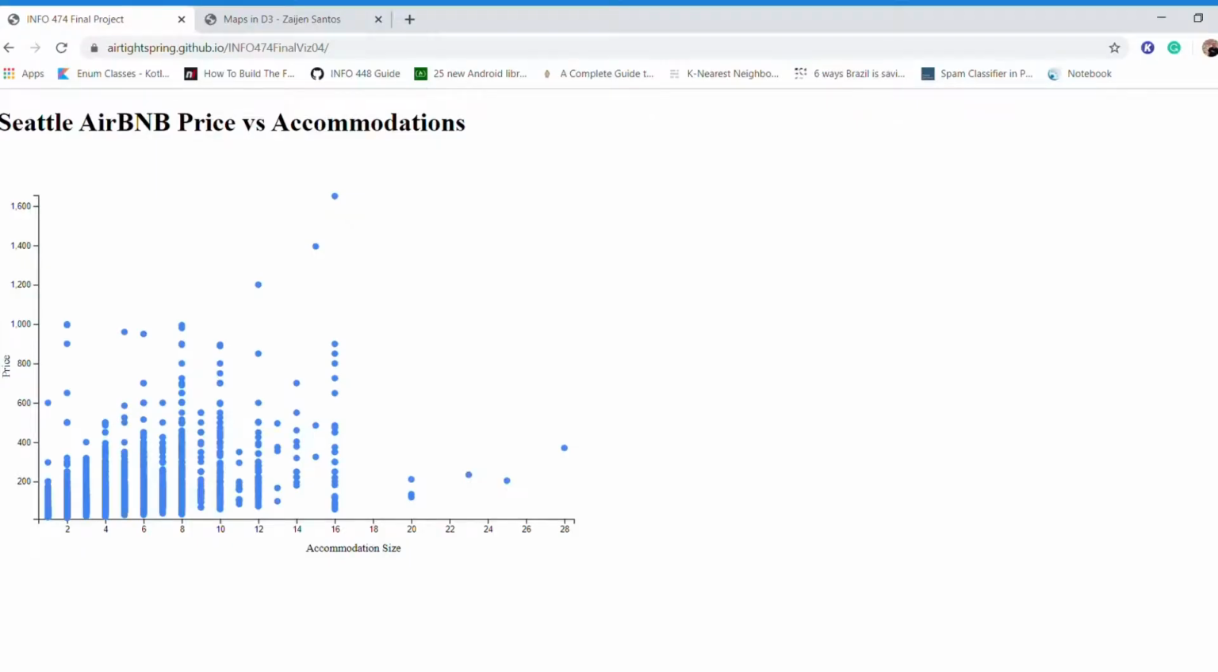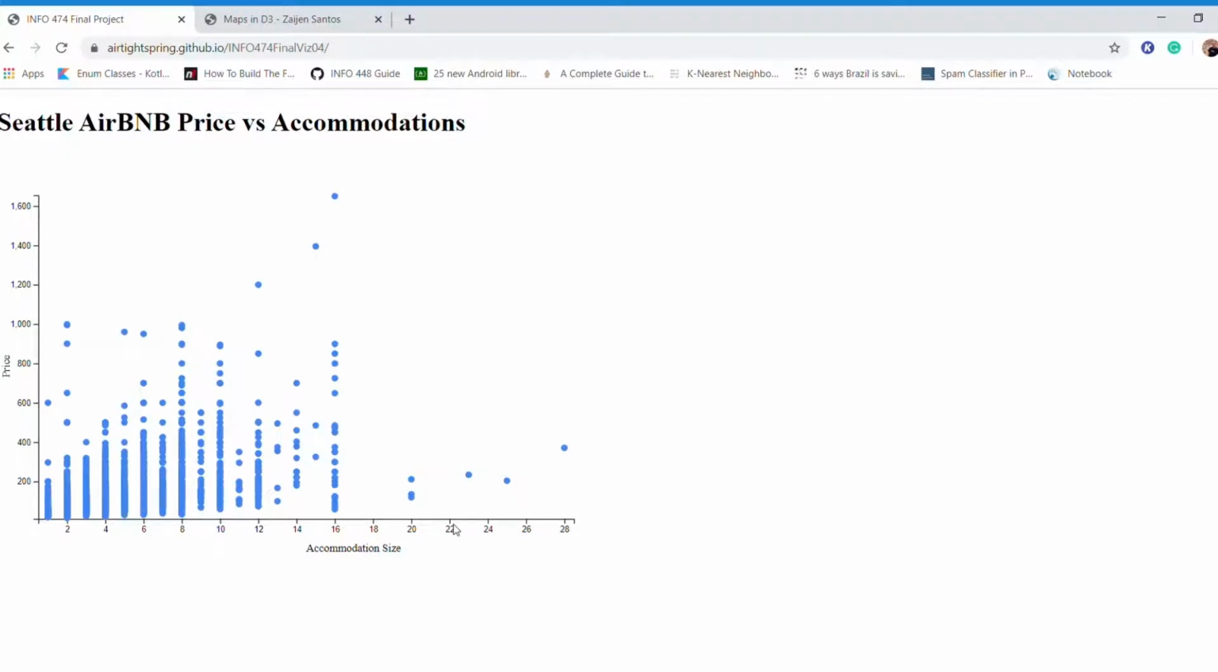Here's my scatter plot comparing Seattle Airbnb prices to the accommodation size, aka the number of people that a given house can hold. When initially looking at this graph, I was pretty surprised because, as you can see here, the home that can hold the most people, 28, is nowhere near the most expensive home. That one here can hold 16 people, which is kind of surprising because there doesn't really seem to be an extreme correlation between the amount of people a home can hold and its price. As you can see here, a lot of the ones that can hold 20 or more people are actually fairly cheap price-wise compared to some of the other ones.